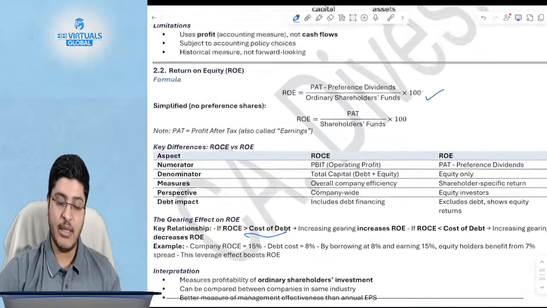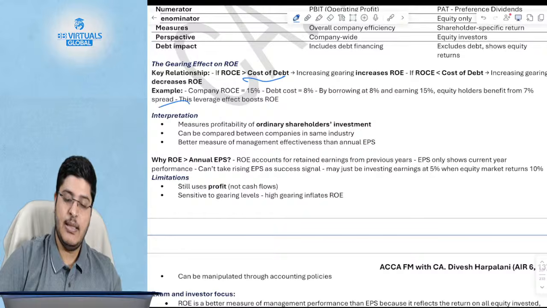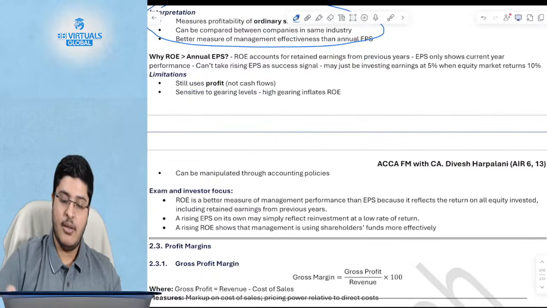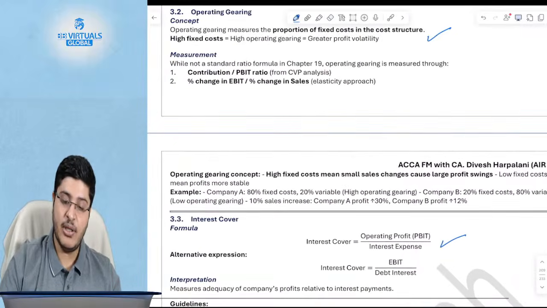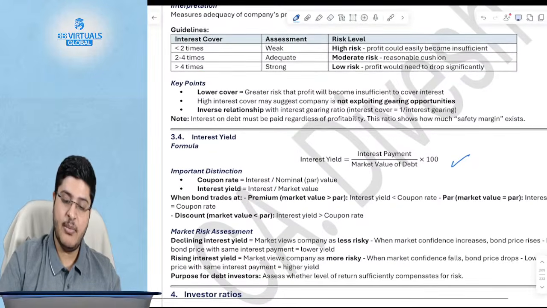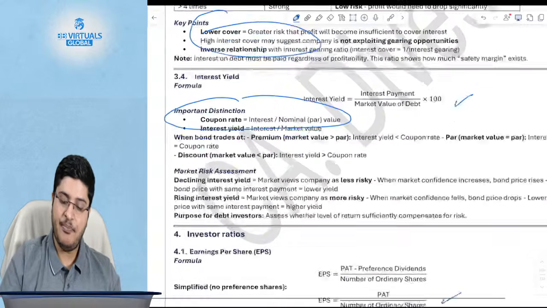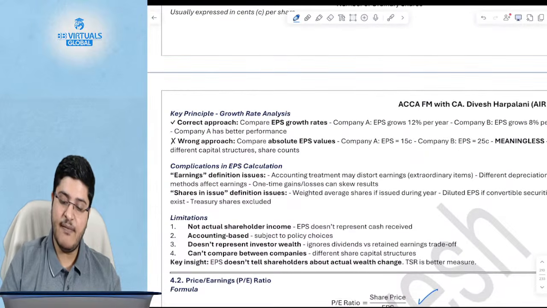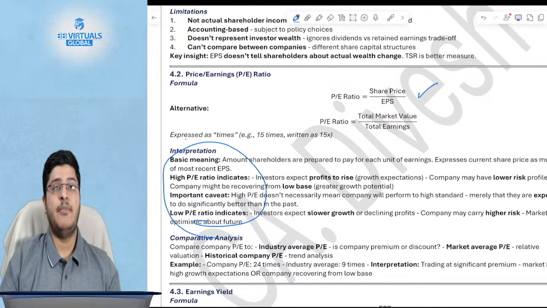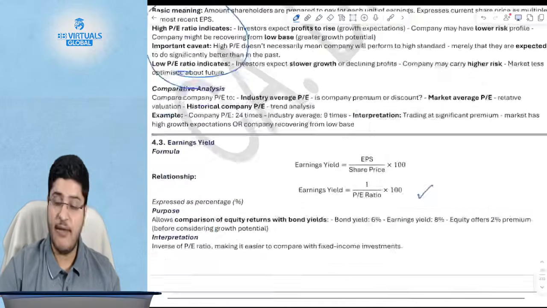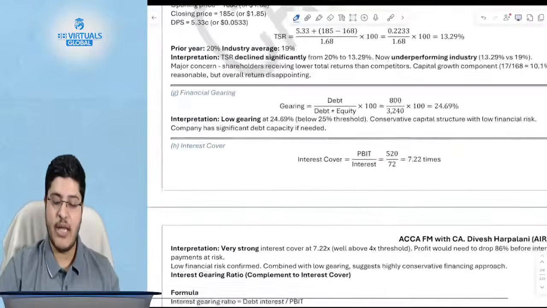The only reason I've kept a separate ratio chapter over here is to tell you the interpretations. This will help you with all the interpretations. You can go through this chapter for all the interpretations, so that if it is asked in a Section C question, you can explain all of these interpretations as some key points, right? Important distinctions. Again, we've discussed this, but all of these interpretations is the reason why I have kept this separate chapter. Otherwise, all these ratios, guys, we have already discussed. So this is also not pending, but given I have separately given this in my notes, I just thought I will quickly cover this.